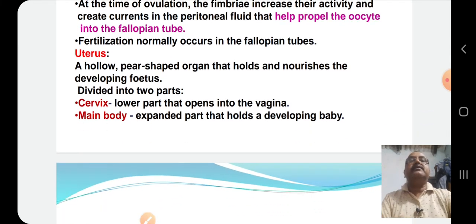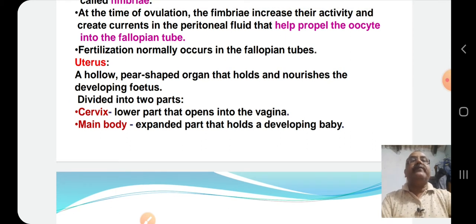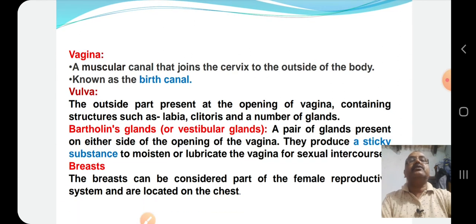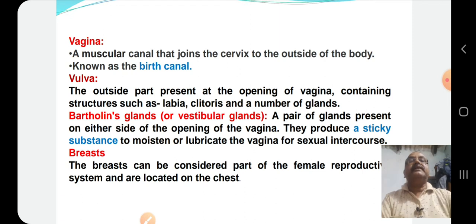Let us go to another structure called the uterus. The uterus is a hollow, pear-shaped organ that holds and nourishes the developing fetus. It has two parts. One is the cervix, the lower region, which opens into the vagina, and the body proper or main body, the expanded part that holds the developing baby. We have already discussed these structures in the analysis of pictures. Next part is the vagina.